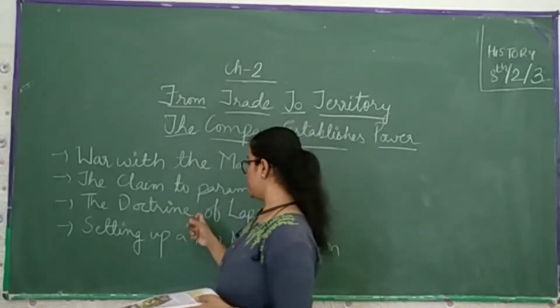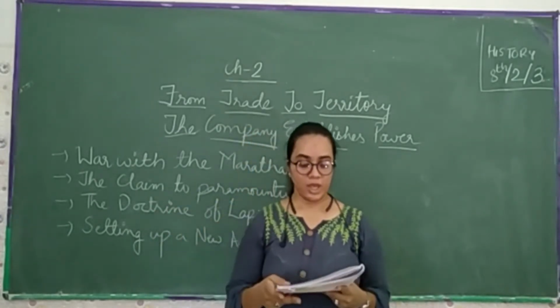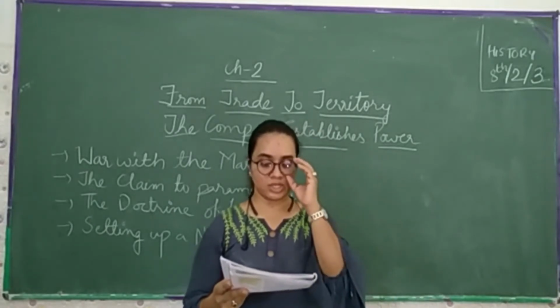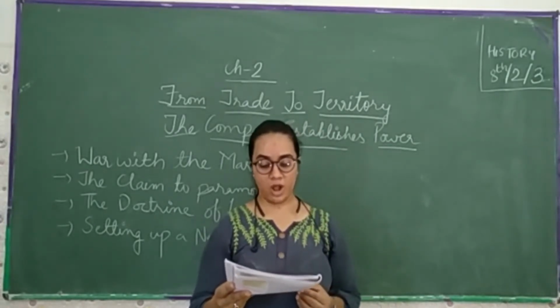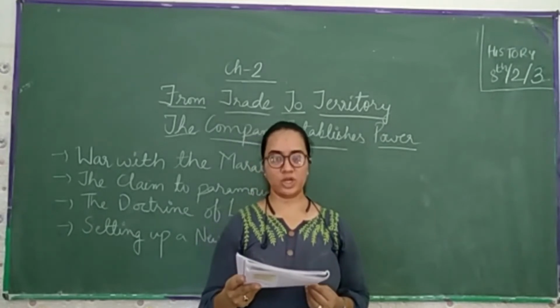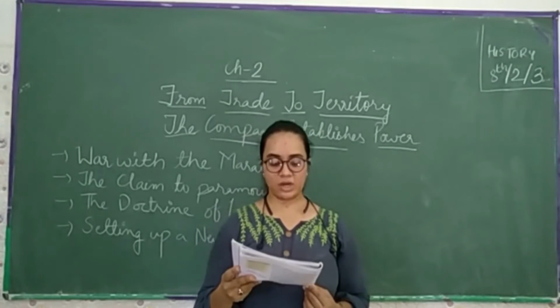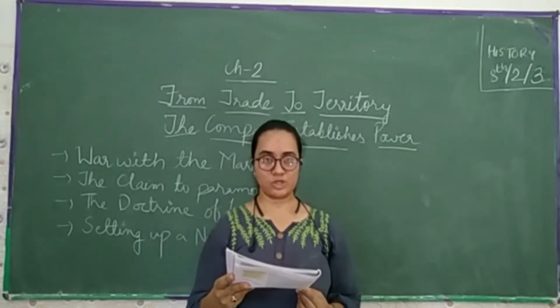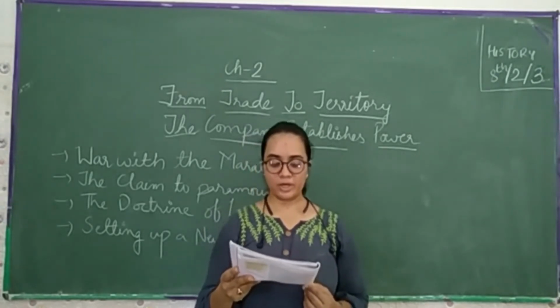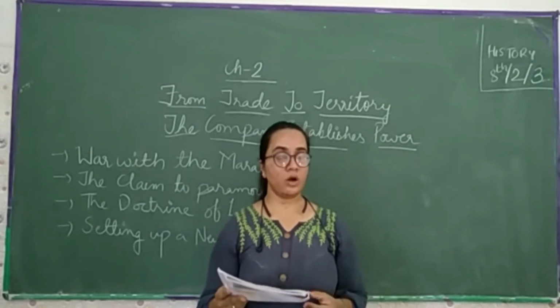Now come towards the doctrine of lapse. What is the doctrine of lapse? The final war of annexation occurred under Dalhousie, who was the Governor General from 1848 to 1856. He devised a policy that came to be known as the doctrine of lapse.